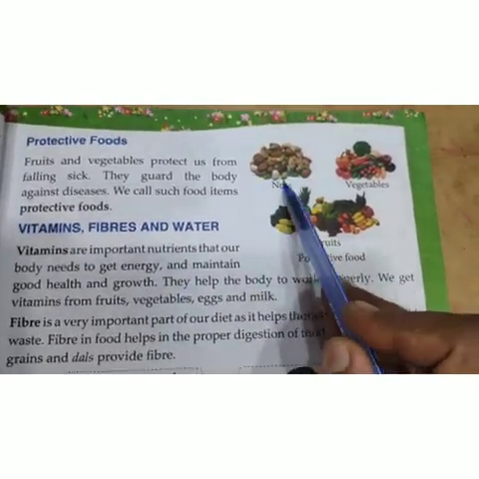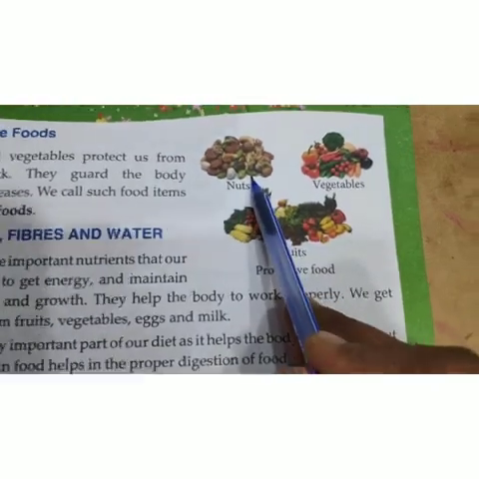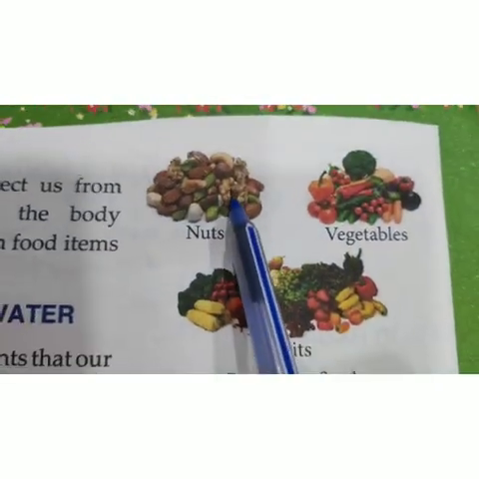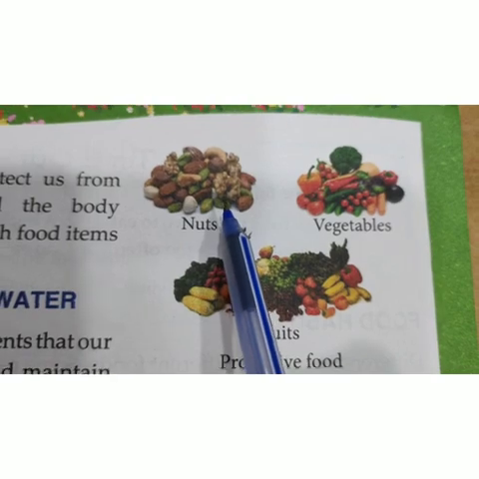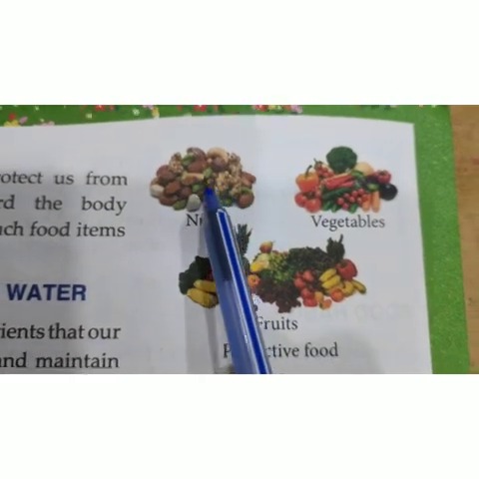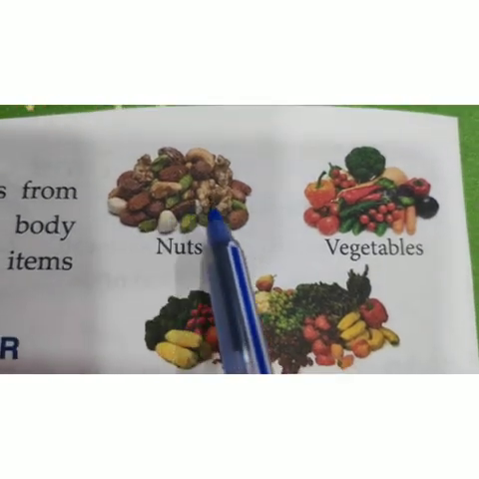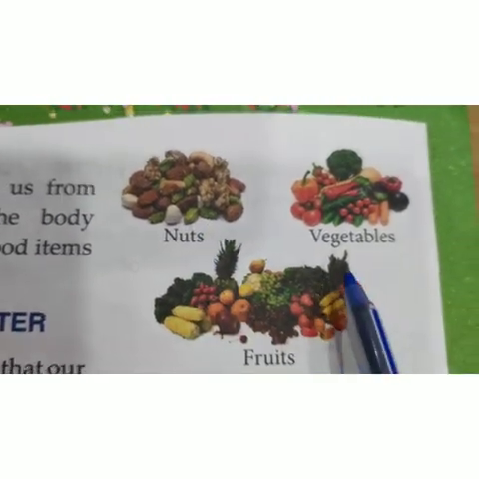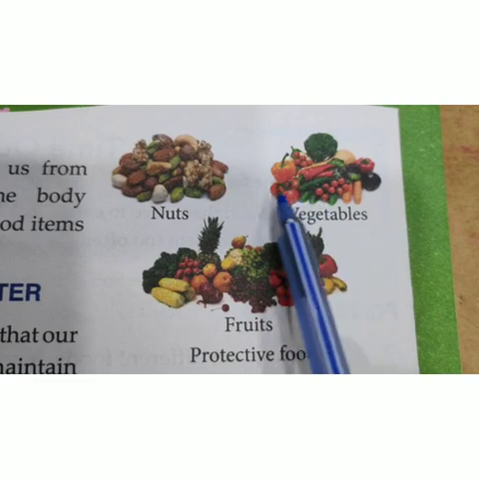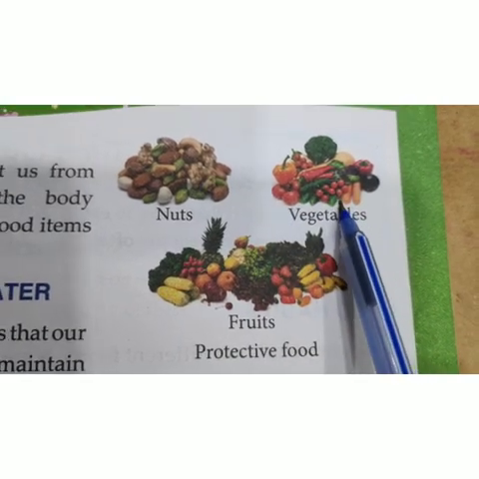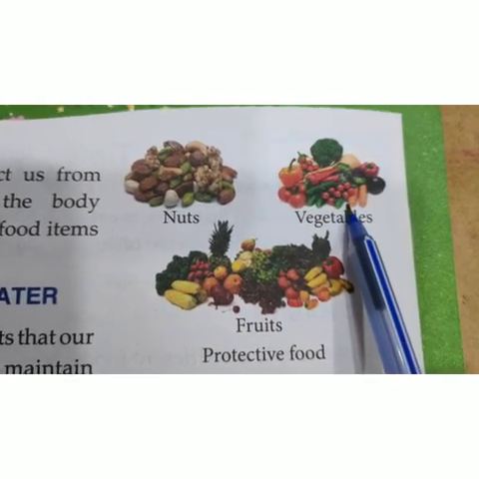See here, so many nuts are there. Right now children, you can see akhroot is there, badam is there, kaju is there, pista is there, groundnuts also there. Yes, no? Many nuts are there over here. And next you see vegetables. All types of vegetables are there in this picture, right? You are taking them now children every day.